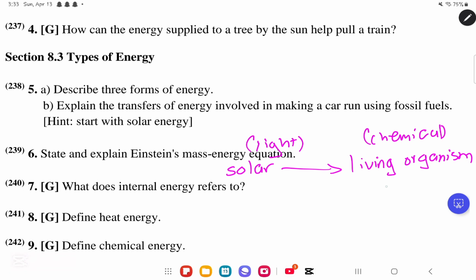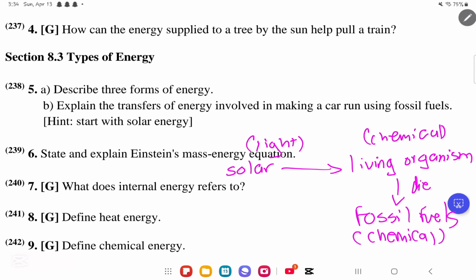Okay, so this chemical energy will move from the living organisms when they die, and they will be changed into fossil fuels under certain heat and pressure. So when the living organisms die, they will be turned into fossil fuels. So they will have the chemical energy. And then the fossil fuels are burnt. What is going to happen? When the fossil fuels are burnt, their energy will be released as what? It will be released as mechanical energy and thermal or heat energy.